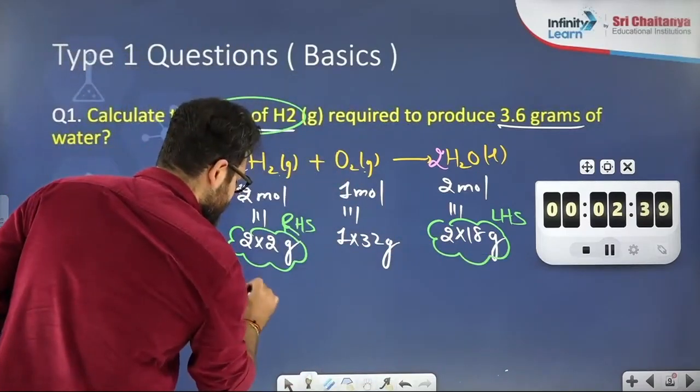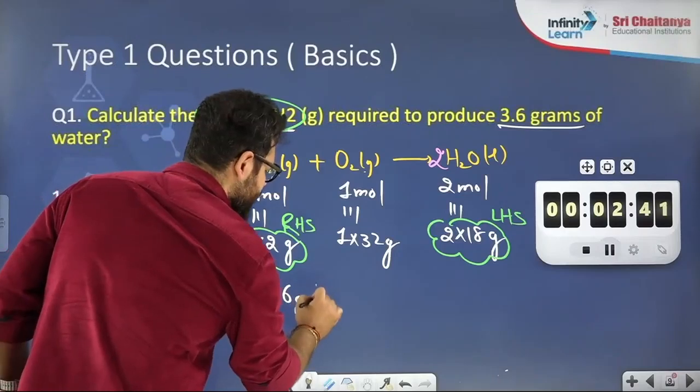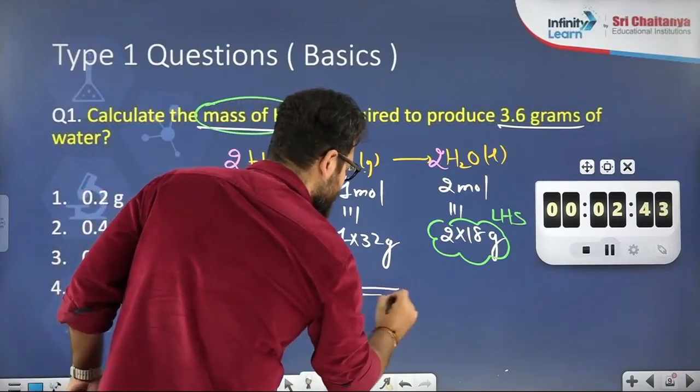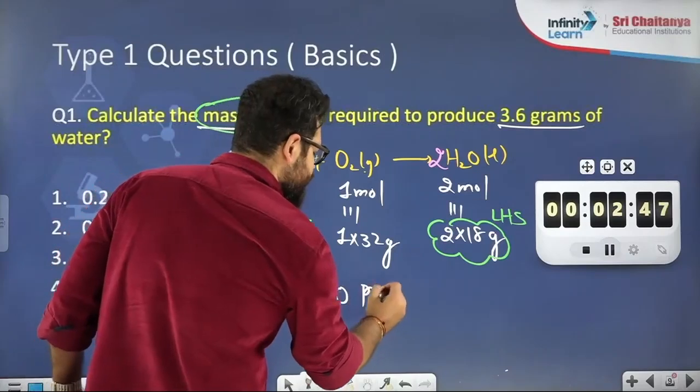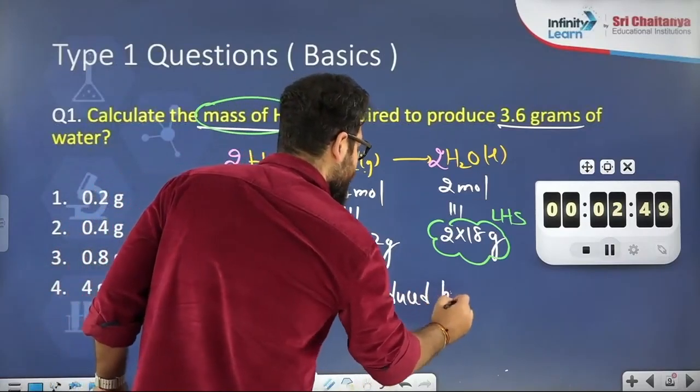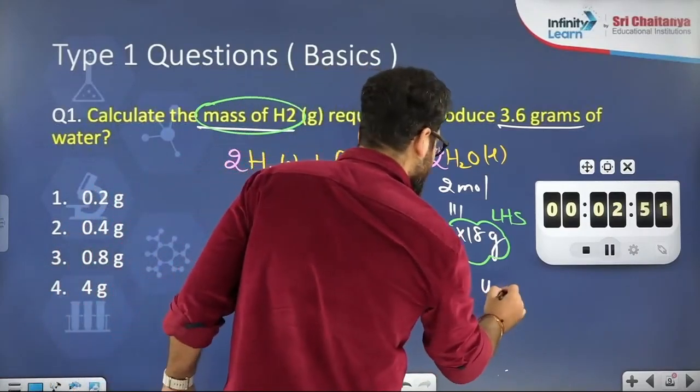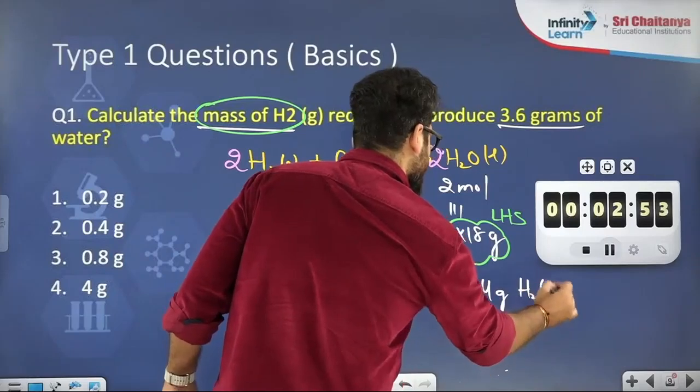So I will say 36 gram water is produced by 4 gram hydrogen gas.